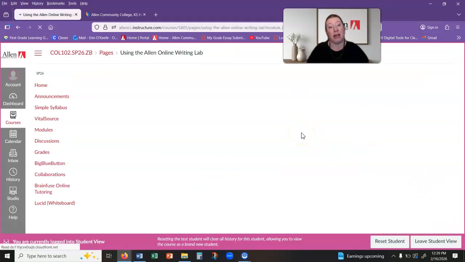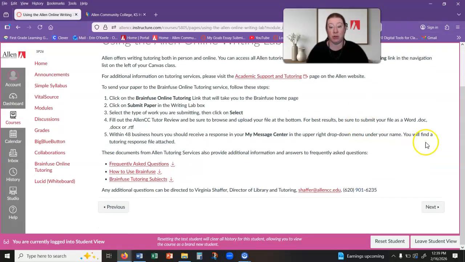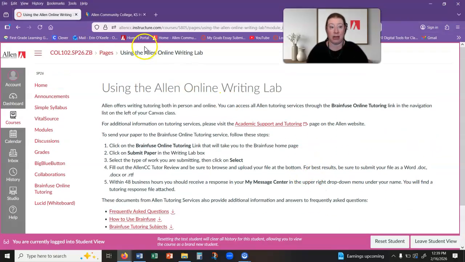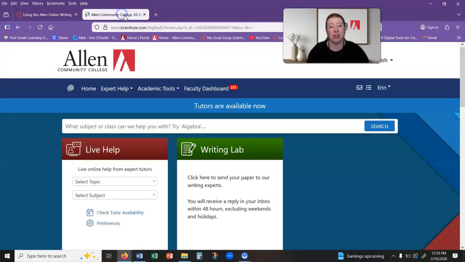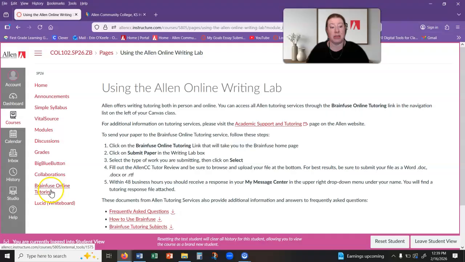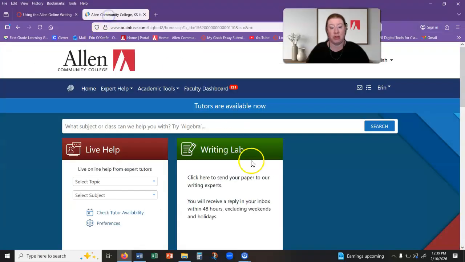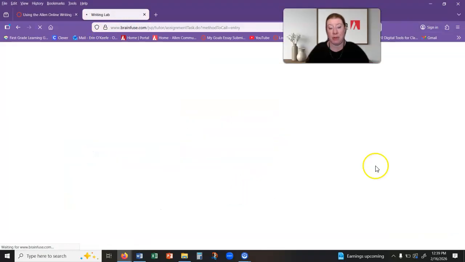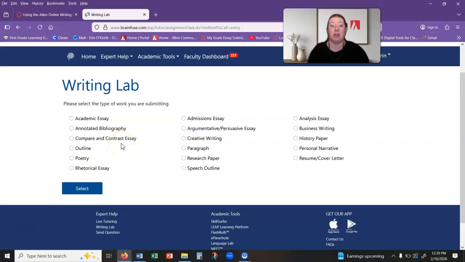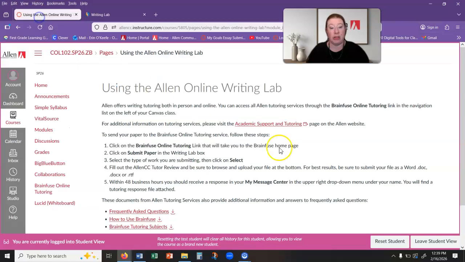Then, like I said, you can use AI as a tutor if you want, or you can also use BrainFuse, and just don't forget about BrainFuse. It's a really helpful tool. Over here on the side, you click on BrainFuse Online Tutoring, and then you go to the Writing Lab Submit Paper, and remember that you're doing an argument persuasive essay here, and then you'll upload it to them.